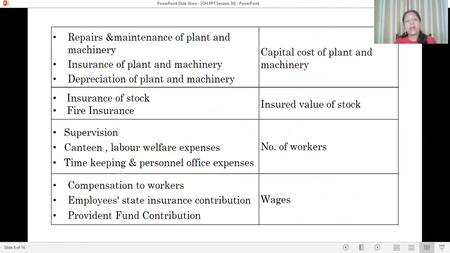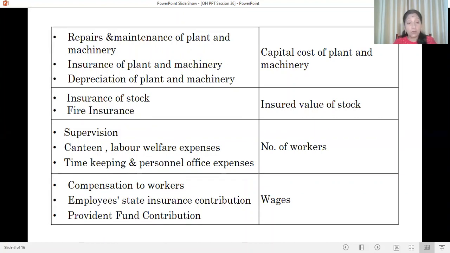Next is repair and maintenance of plant and machinery, insurance of plant and machinery, depreciation of plant and machinery. These expenses are apportioned on the basis of capital cost of plant and machinery or value of plant and machinery according to the given information.